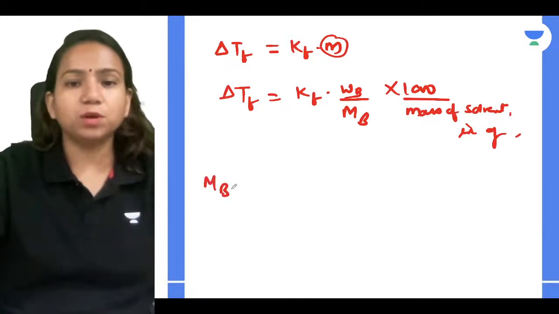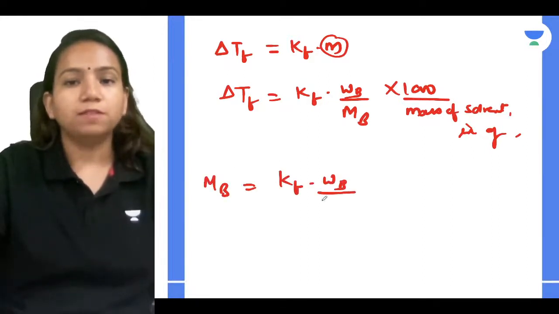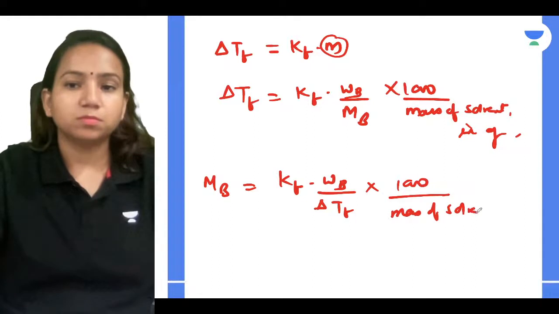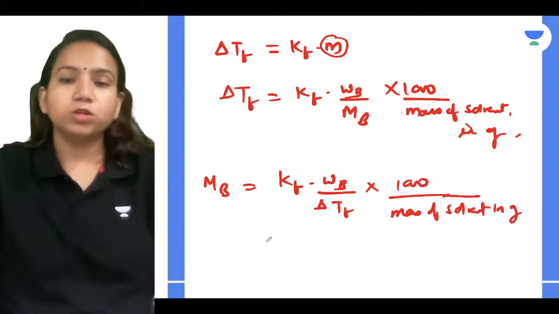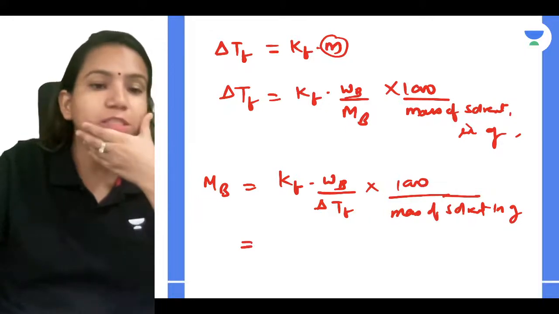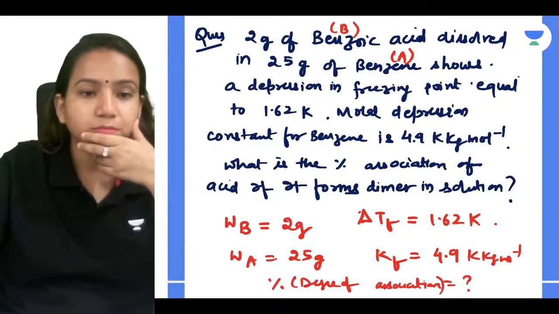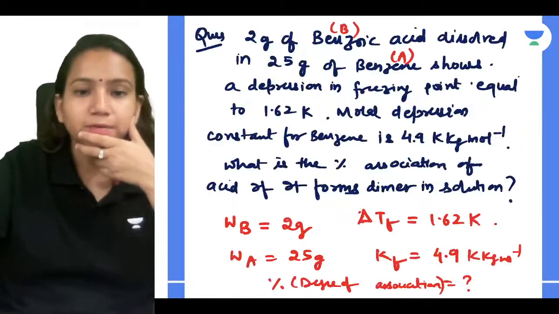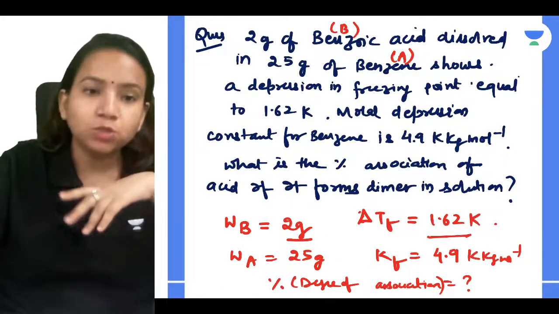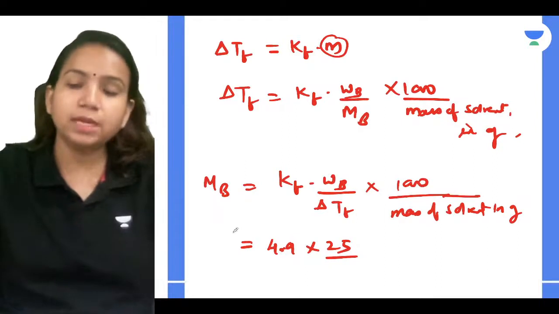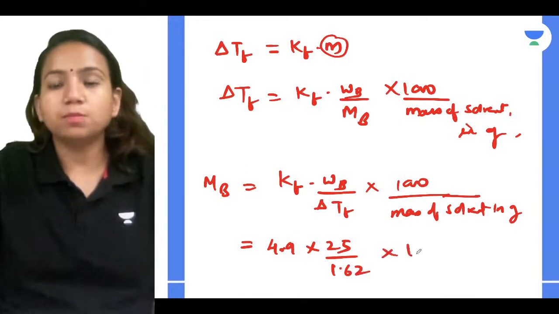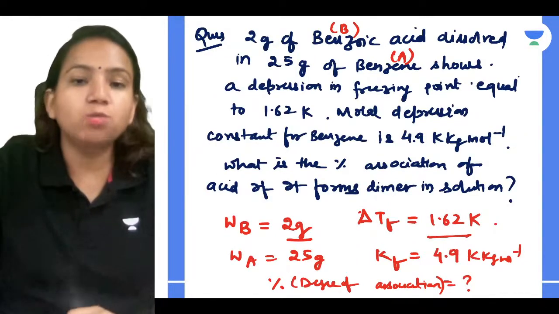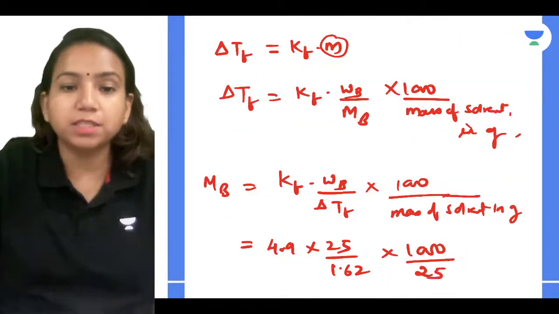So can I calculate MB? MB will be KF dot WB divided by delta TF into 1000 divided by mass of solvent in grams. KF is 4.9, delta TF is 1.62, and mass of solute is 2, while mass of solvent is 25.